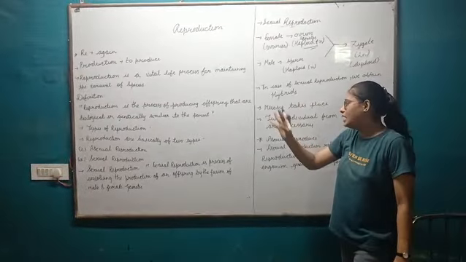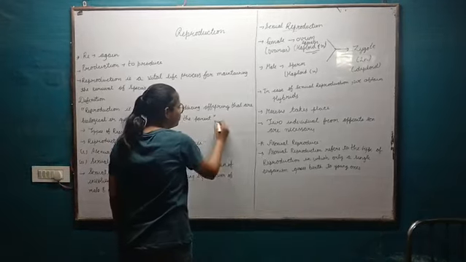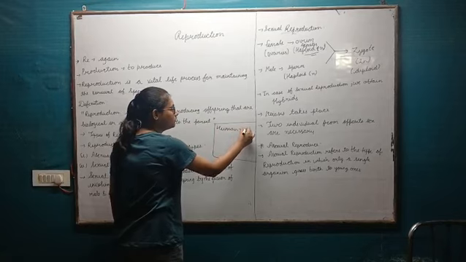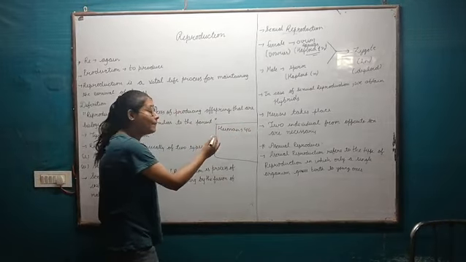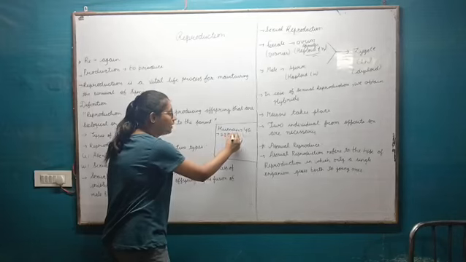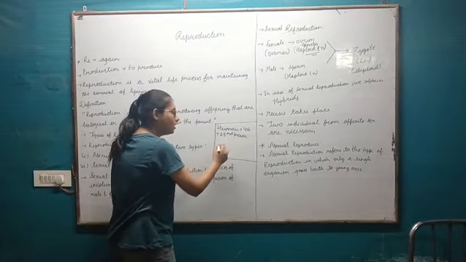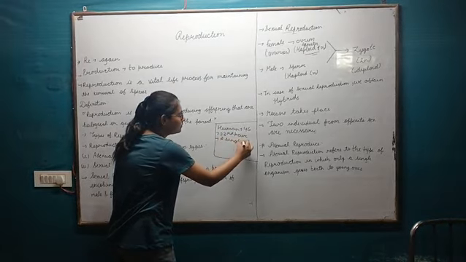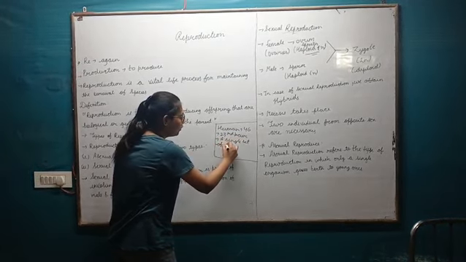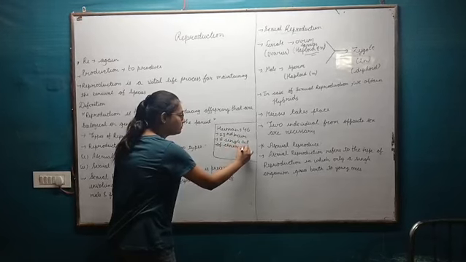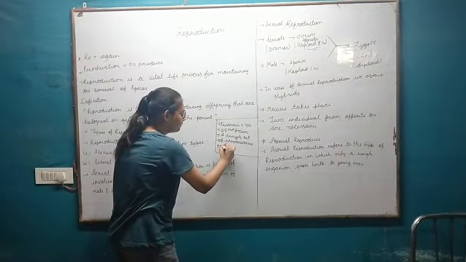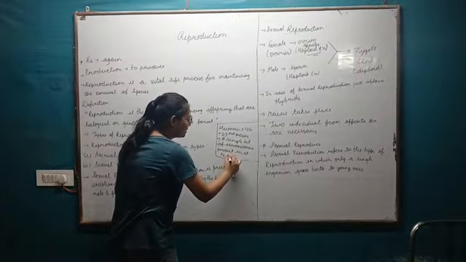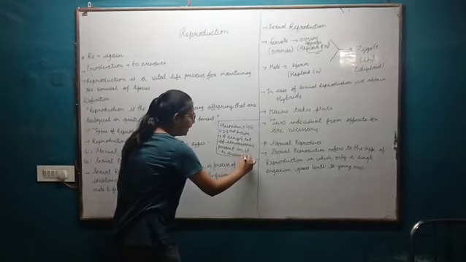Haploid means, as we know that humans have 46 chromosomes and the chromosomes are present in paired form. So there are 23 pairs. If only a single set of chromosomes is present, it is known as haploid.